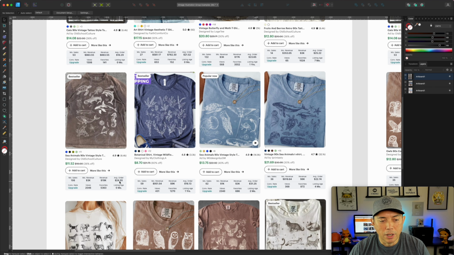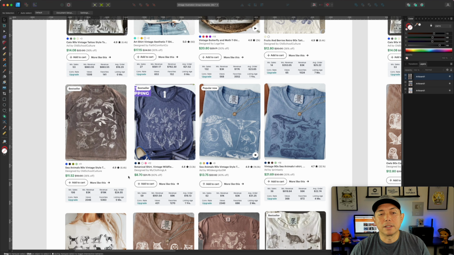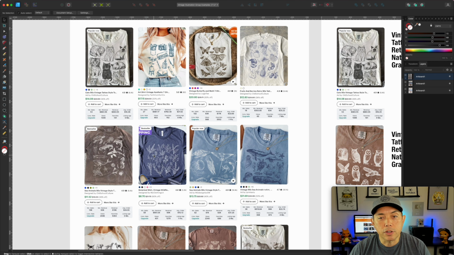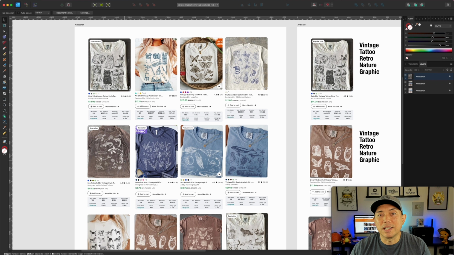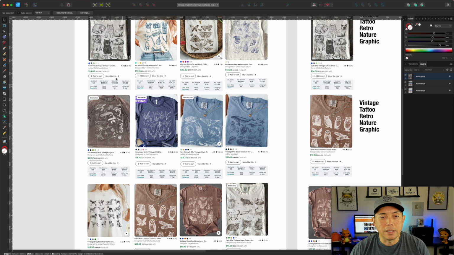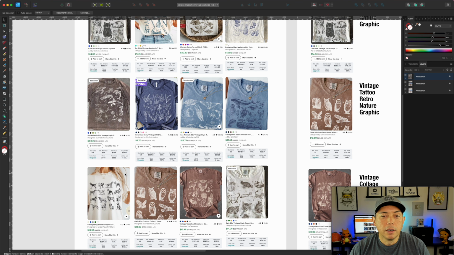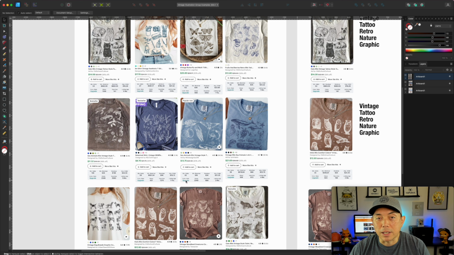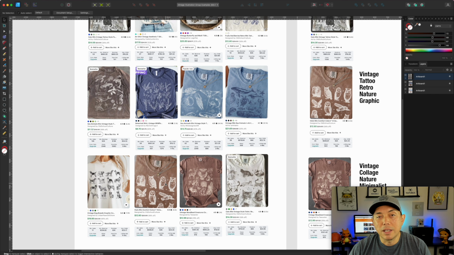So the thing I like about this is if you're looking for a trend, let's say you saw another kind of style, this is what you want to do. You want to make sure that it's not just that design. To find a style trend, there needs to be a bunch of them. In this case, I got 12 right here, and that's pretty good. If you can find 12 that are doing kind of the same design style, then I think you've found a trend. Now, I'm not going to find all of them for you.